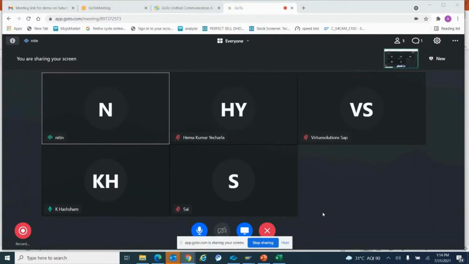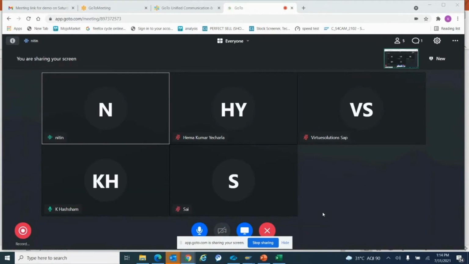I have implemented two EWM implementation projects and one upgrade project that is presently running. Apart from that, I'm into EWM support activities also. I'm working with a multinational packaging firm based out of India and operating from Pune, Maharashtra. So that's a little brief about myself, and a basic understanding of warehouse management in SAP and